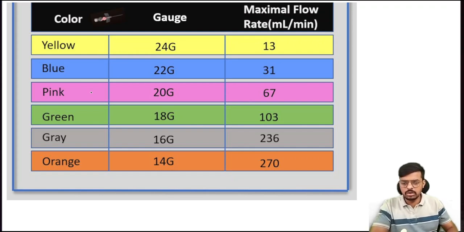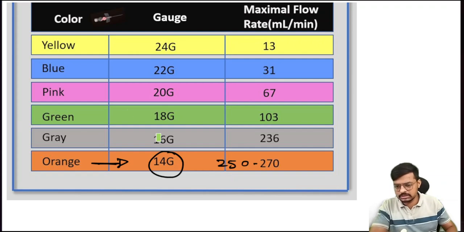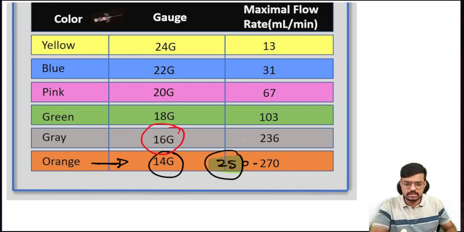Okay, remember. The orange one is the biggest cannula with 14 gauge. It has a flow rate of 250 to 270. The single best answer is 250. Okay, single best answer is 250. Then comes the second one. The flow rate of our gray color 16 gauge IV cannula is 200 to 236. Okay, so the best answer is 200.